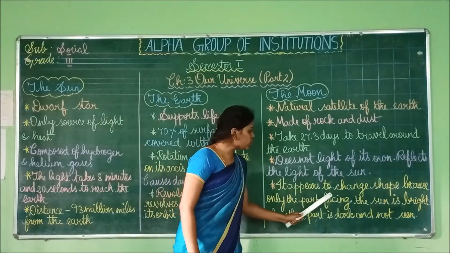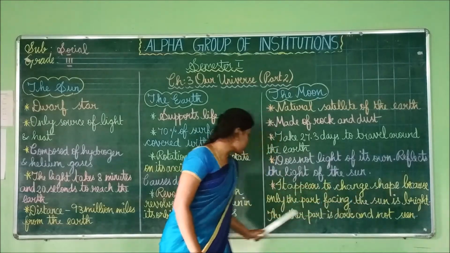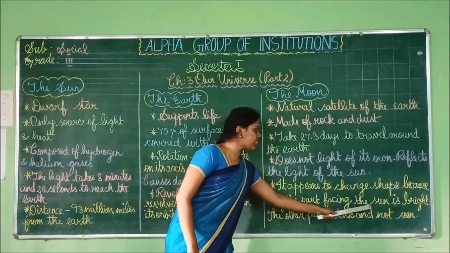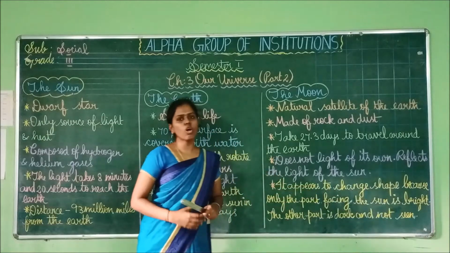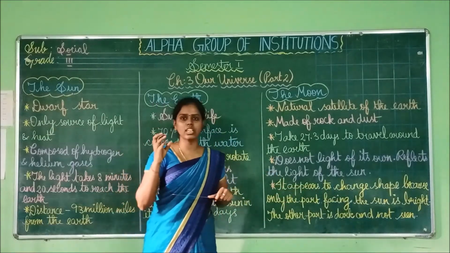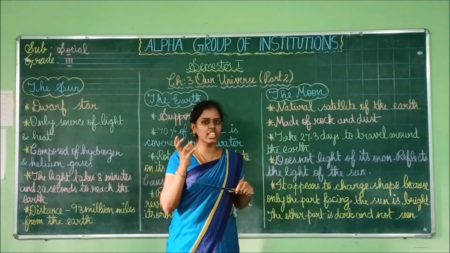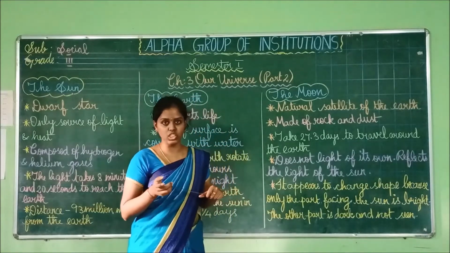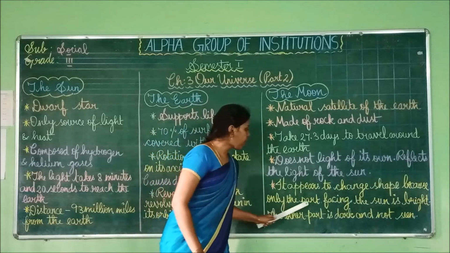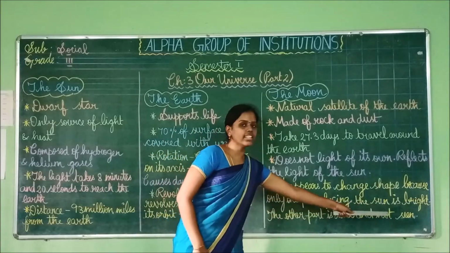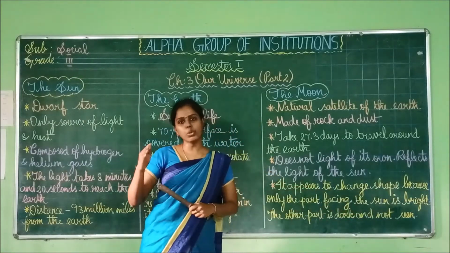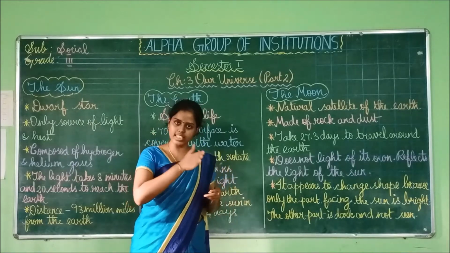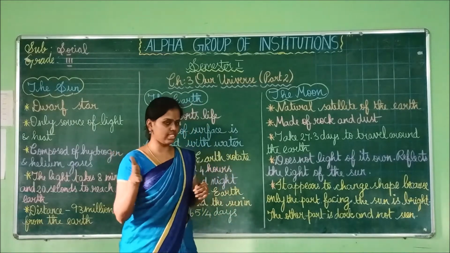Then it appears to change shape because the part facing the sun is bright. So while we are seeing it, it will be like it is changing shape. We'll be thinking that the shape of the moon has changed. Why? Because the part facing the sun is bright. So one part of the moon will face the sun, the other part won't face the sun.